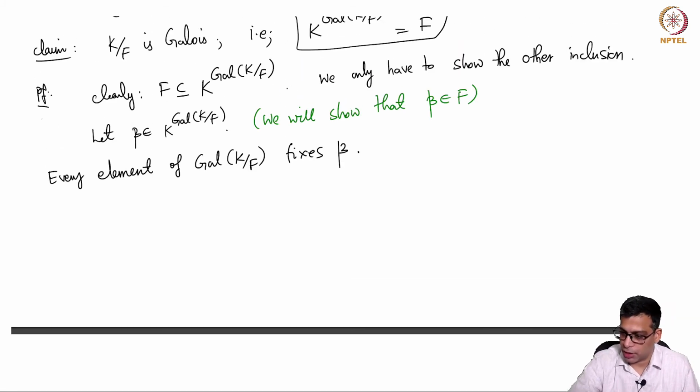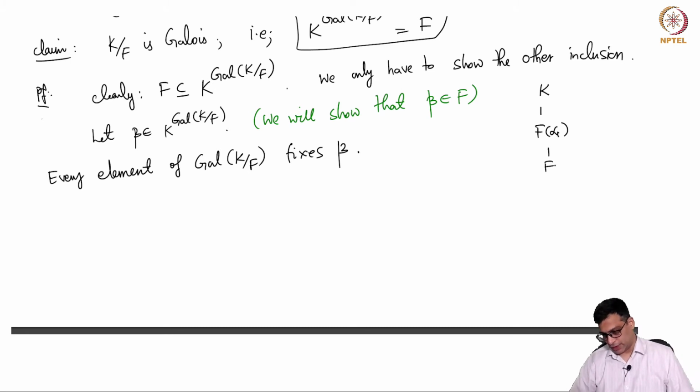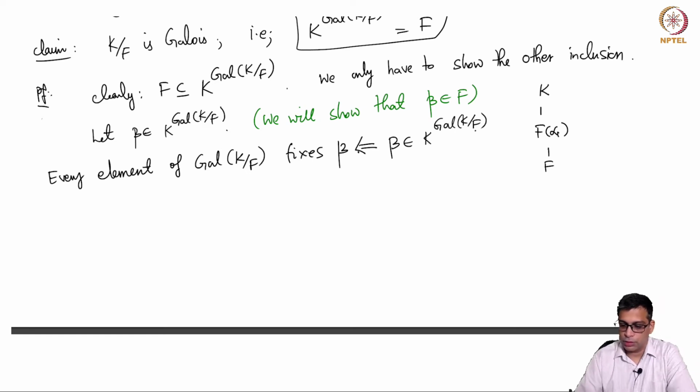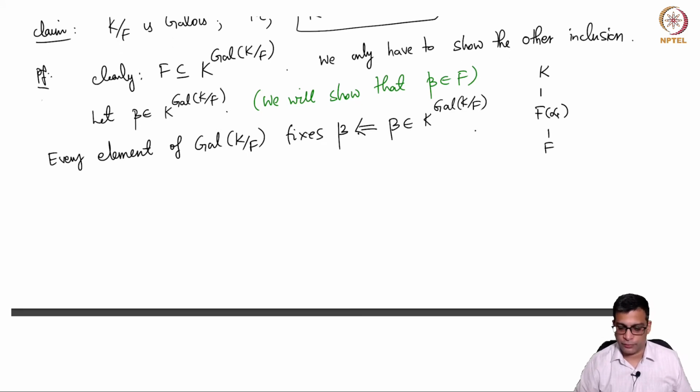So we have the picture that I had earlier. I will rewrite it. K contains F alpha 1, which is an extension of F. Okay, so this is simply because beta is in K power Galois K over F. So that implies every element of Galois K over F fixes beta.